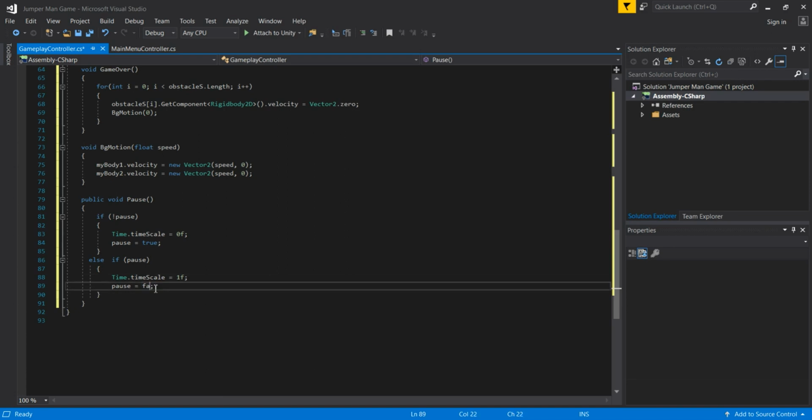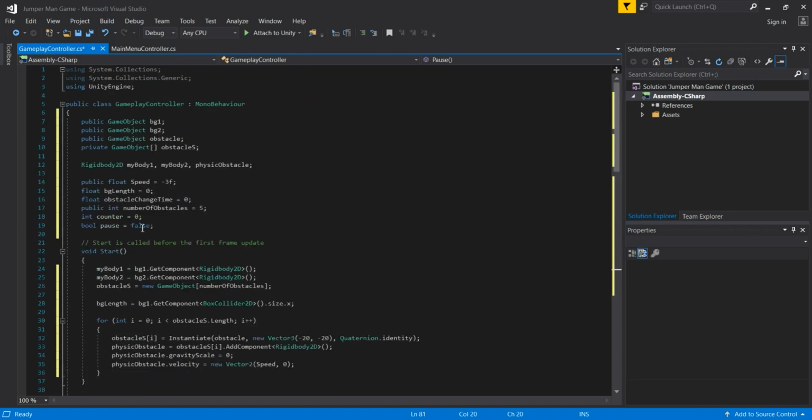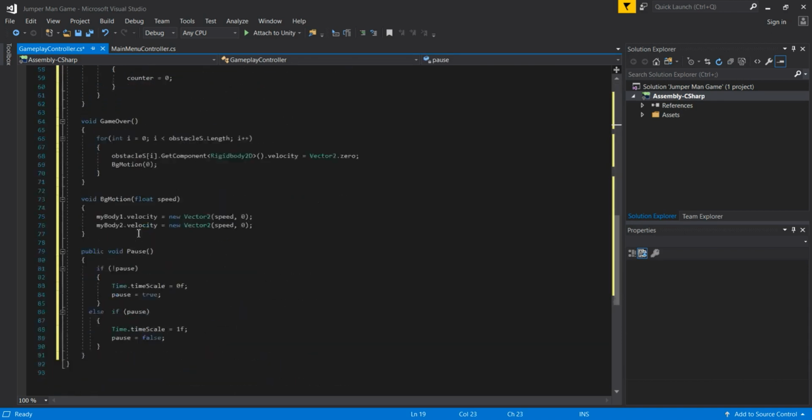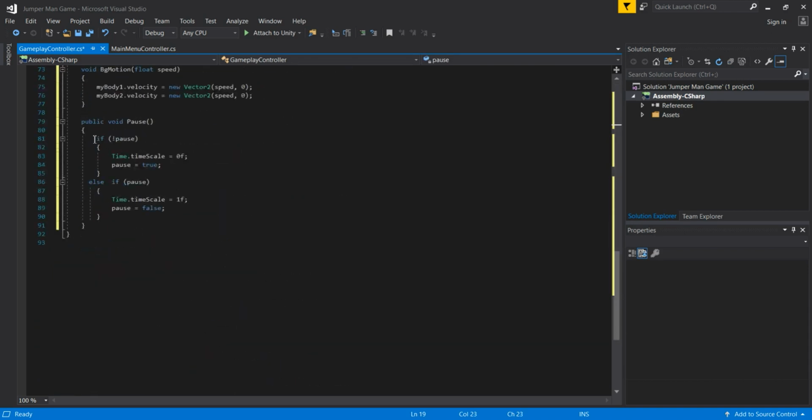And I will explain this one more time. We are going to change this pause variable to false. What we did here: if we click the pause button, and if this variable is not true, and we put it here that the pause variable is not true by default, then when we click the pause button and this variable is not true, like it is by default, we are going to stop our game, because we put our time scale to 0.